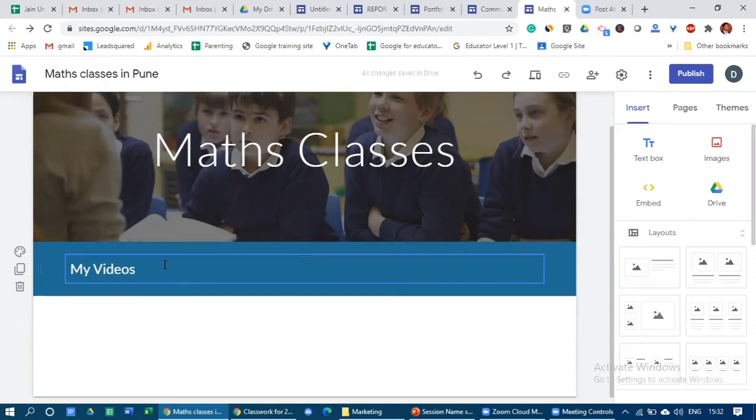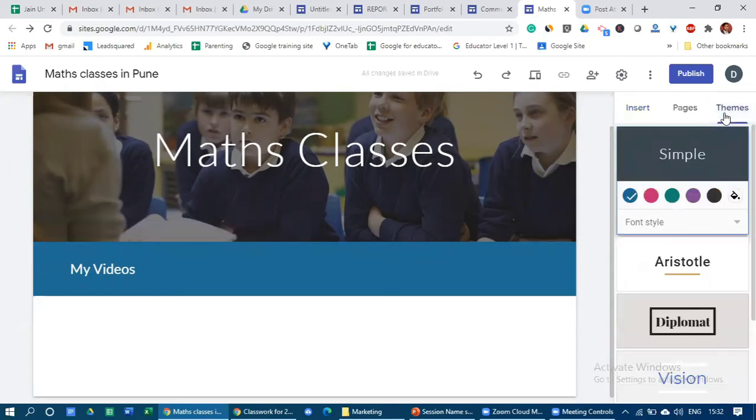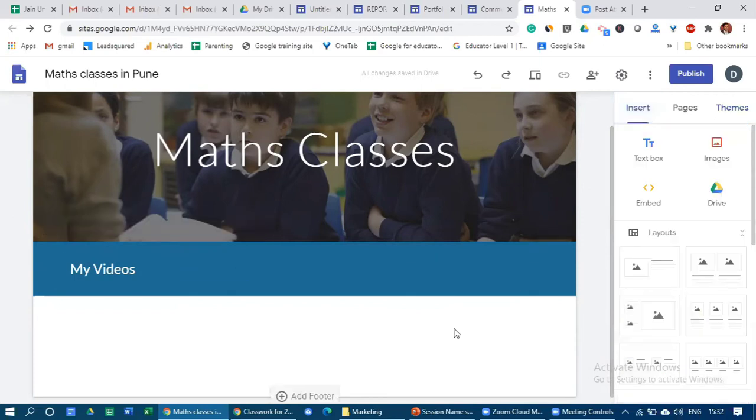Can you change the color? Yes, we can, but for that you have to go to themes. Here, theme and red color. As of now it is blue, so whichever color that you want to keep, more options are available here. But as of now, I'm requesting all the participants, please don't start inserting the text box and everything. I will give you proper time, and during that time you can do it.